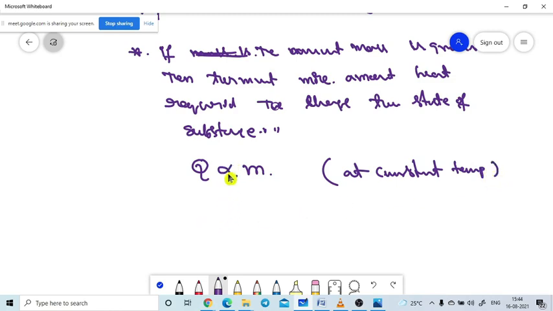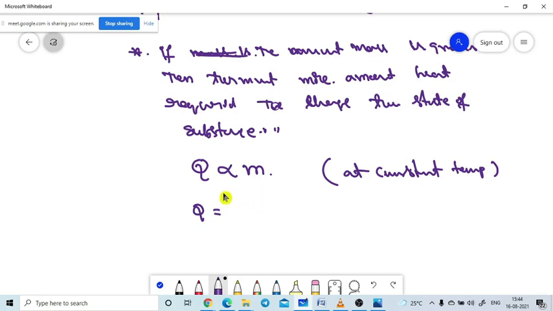Now while removing this proportional, I need... Sir, the voice is breaking up. Okay, let me fix that, please. Wait one minute, I will fix that. Remaining students also have the same problem? You need to come to a good network area. Please be in a good network area. Okay, sir, it works now.